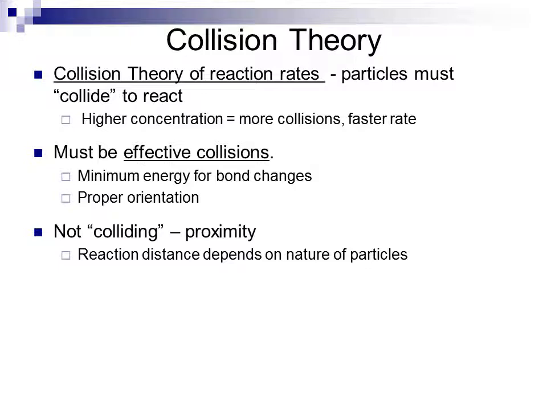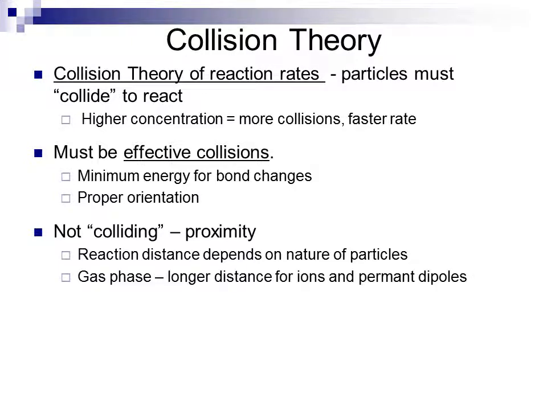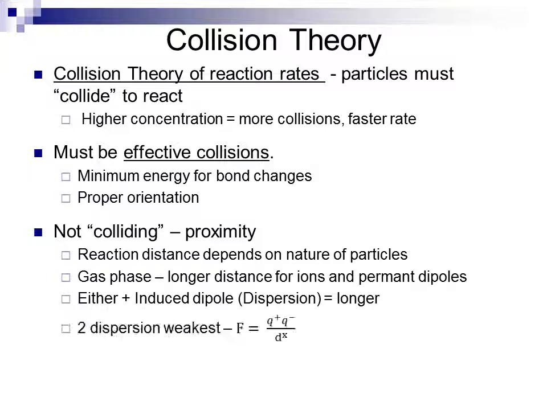The reaction distance depends upon the nature of the particles themselves. For something in the gas phase, for instance, if we have an ion or a permanent dipole, we'll find that the distance is much longer than something like a dispersion force. Also, if we were going to compare or to react something with ionic interactions or permanent dipoles with something with an induced dipole, what we would call a dispersion force, that also will tend to be a longer interaction than a simple dispersion force as well. So the smallest interactions we get come from dispersion forces by themselves. The longest come from interactions with ions, and things in between wind up as moderate proximity.